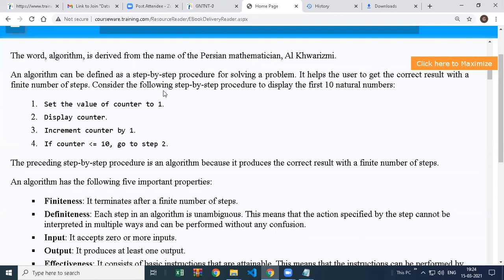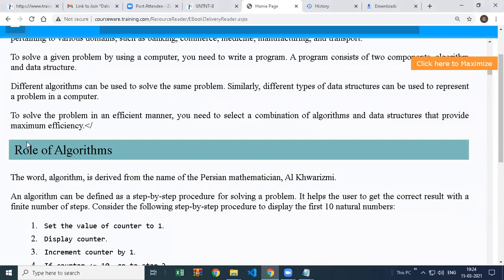So again, this is just an algorithm written in text. If you give this algorithm to any programmer, they will implement this program, create a program and print the first n natural numbers. Someone will use the Java programming language, someone will use Python, they will use their own loops which they have in their languages, and they will print this. So in short, the word algorithm is used for representing the logic behind your program, representing the steps behind your program.